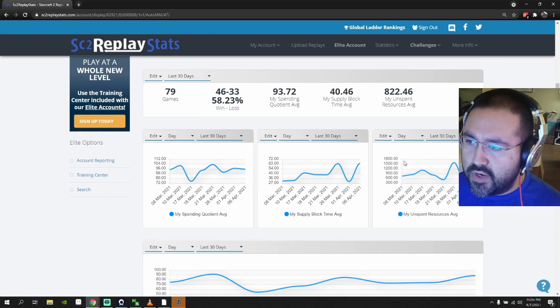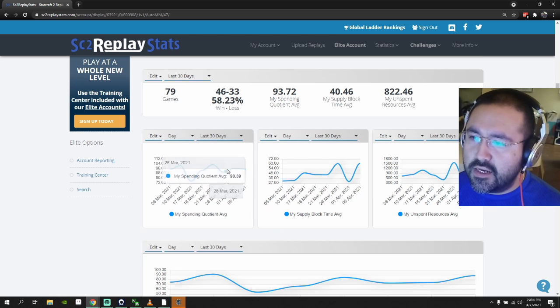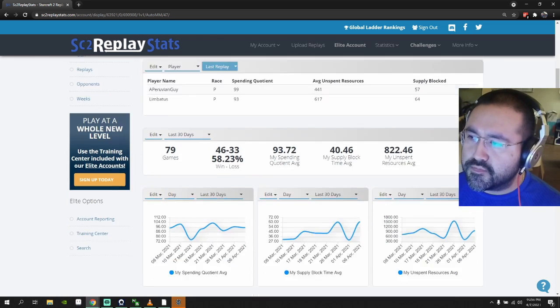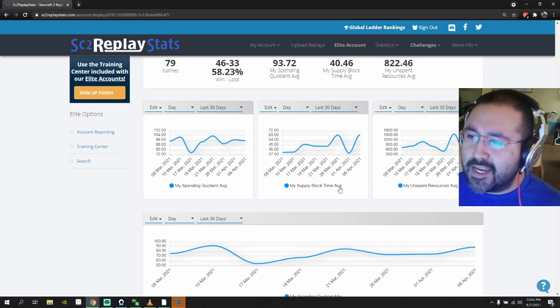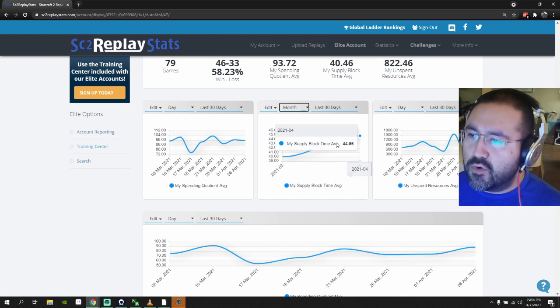And then here we have 3 other charts, and this is for my spending quotient average over the last 30 days, which is kind of similar to this. My supply block time average in the last 30 days, day by day, or I can put it by month. So here's March to April. So my supply block time average went up. We want this to go down. But yeah, so that's gone up.